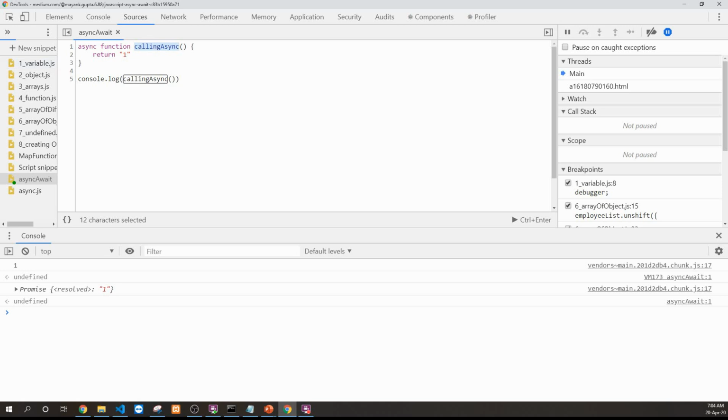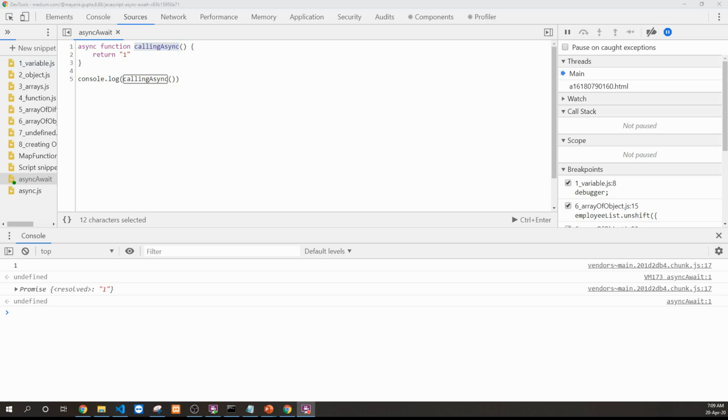So in order to summarize the impact of the async keyword, we can say that appending an async keyword in front of a function returns a promise from that particular function. Also, in case that particular function is returning some value, the value will be available as a resolved value of that particular promise. Also, if no value is returned, the resolved value of that particular promise would be undefined. So putting the async keyword in front of a function makes it a function which returns a promise along with some resolved value. So promises are usually asynchronous.